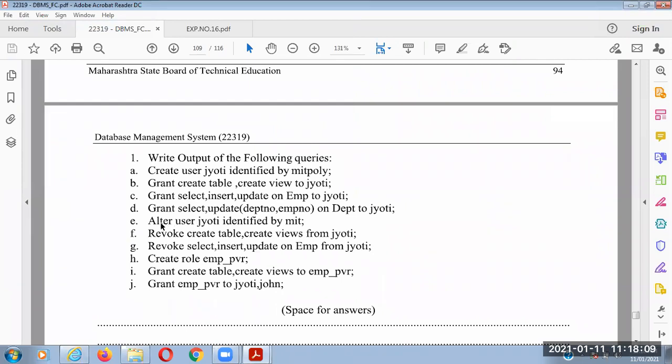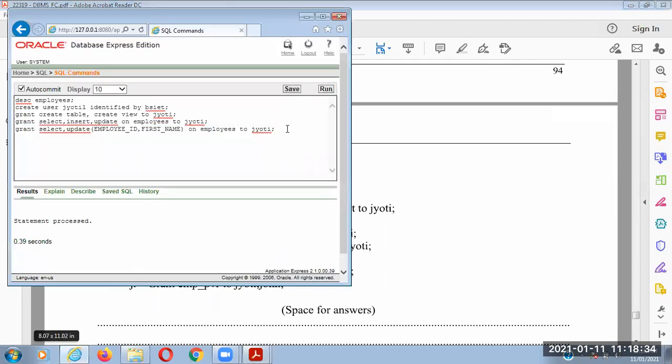Then if you want to alter the password of a user Jyoti, then you can use the ALTER USER command, which is similar to the CREATE USER command, only ALTER USER username IDENTIFIED BY BSIT. Previously it was MIT Poly, now it is BSIT. Okay, we can easily demonstrate this.